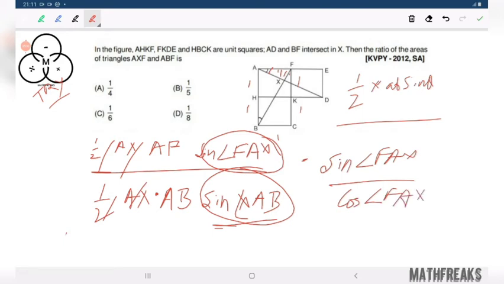This would be the ratio only. This is 1 by 2. Here I am having by 2. That is, the ratio is half of tan angle FAX. This would be FAX 1 by 2. So the answer should be 1 by 4. So this was also a question directly from basic trigonometry. I didn't find out any kind of application of